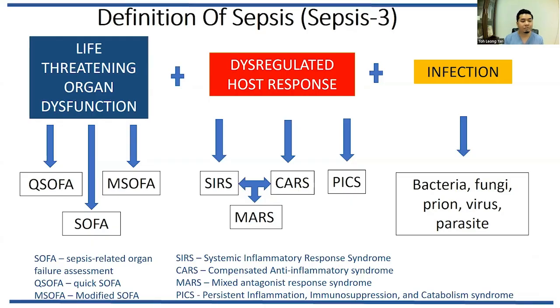The common scoring involves the SOFA score, maybe quick SOFA, acute SOFA, or M-SOFA, which is modified SOFA. As for the dysregulated host response, we have the SIRS criteria, which is very familiar, and also other scoring like MAS, CAS, or PICS. And definitely the infection source can be bacteria, fungi, prions, virus, or parasite.